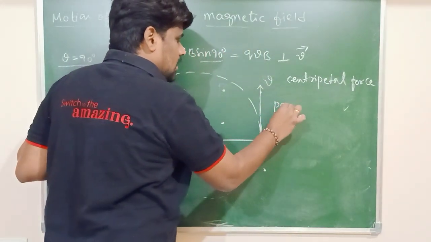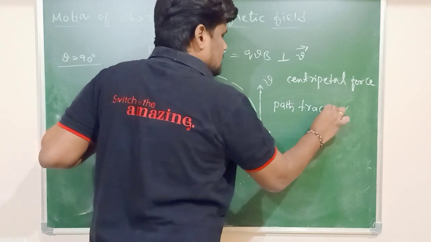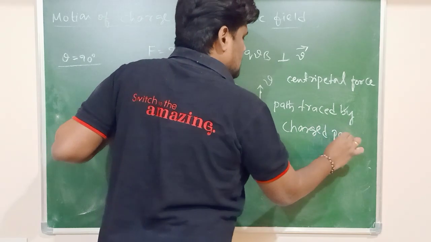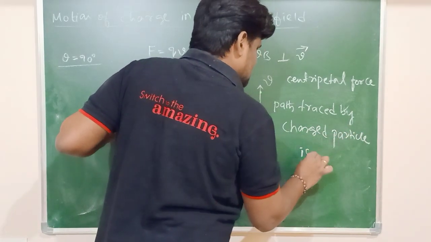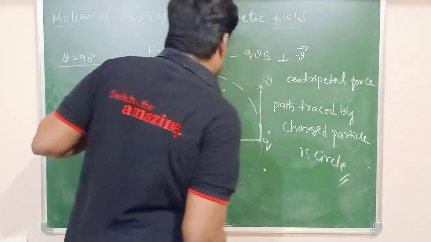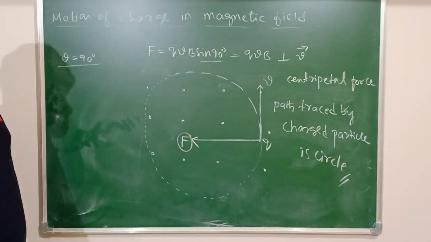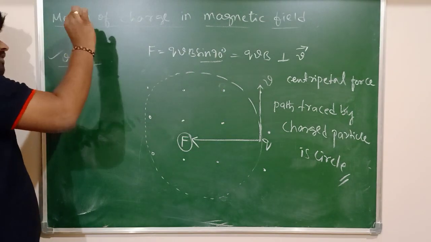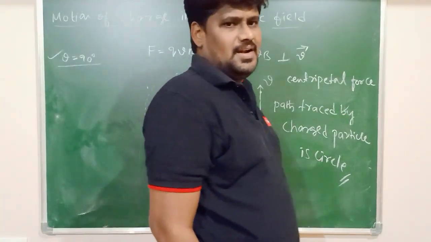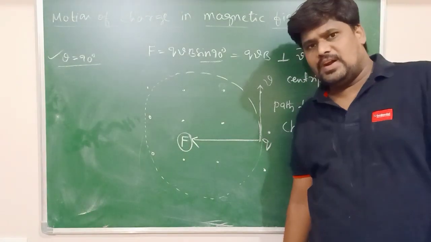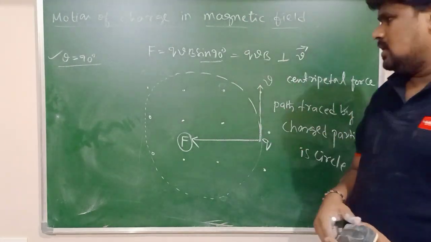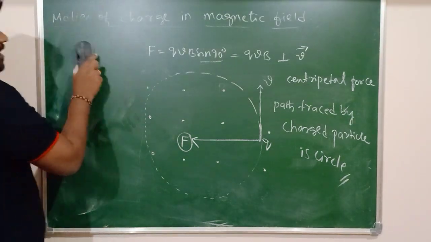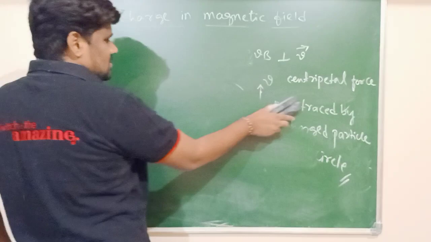Therefore the path traced by the charged particle is a circle. The charged particle will continuously move in a circular path. So this is the path traced by the charged particle when it enters perpendicular to the direction of the magnetic field. Definitely it is going to trace a circular path, or the trajectory of a charge is a circle here. Now I will go to the last case, that is the third case. What is the third case here?